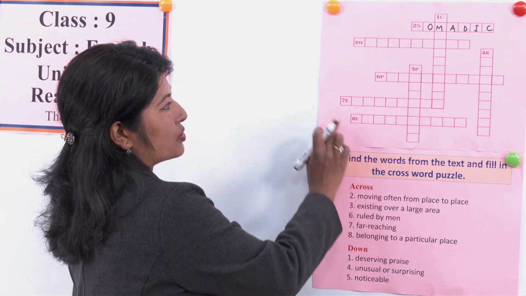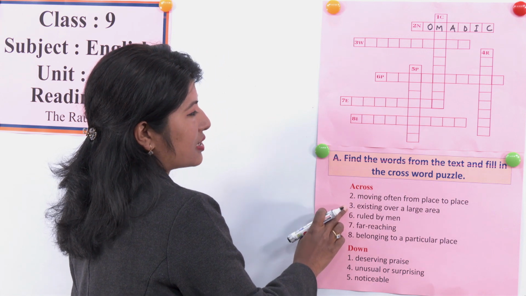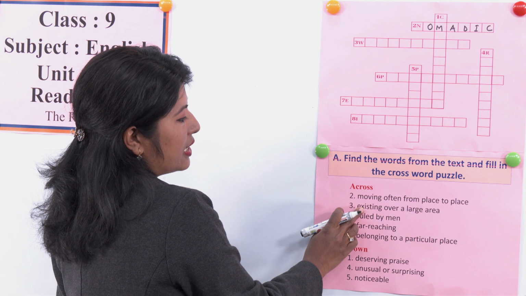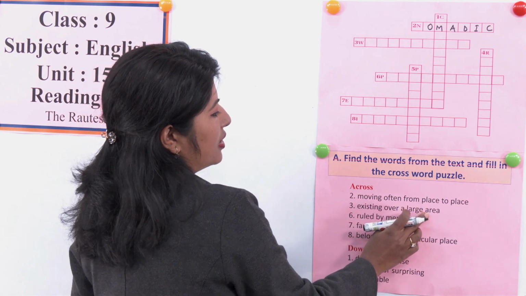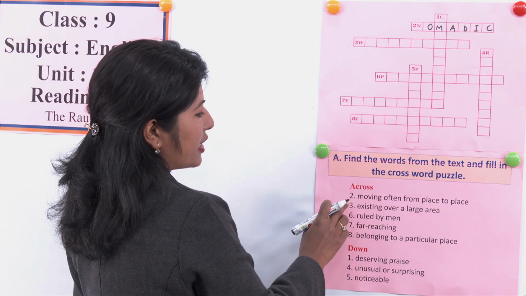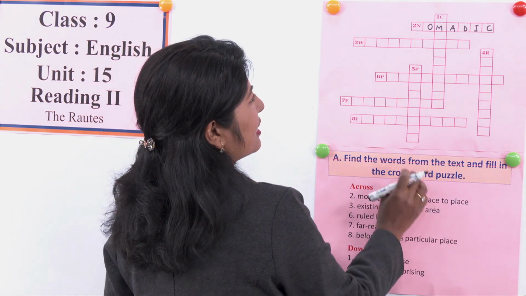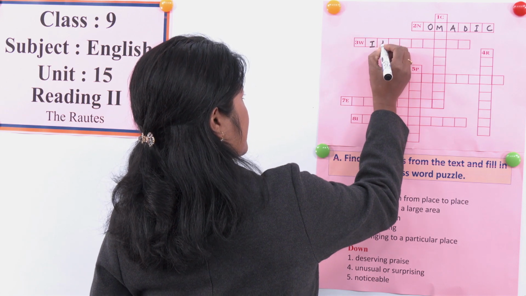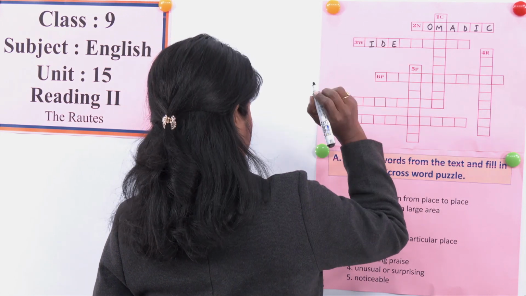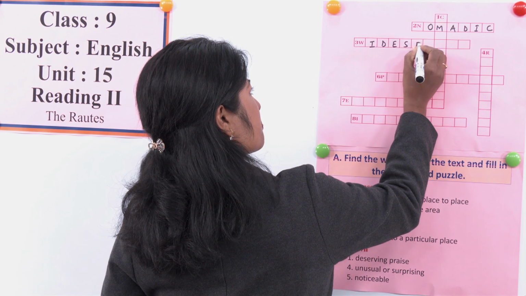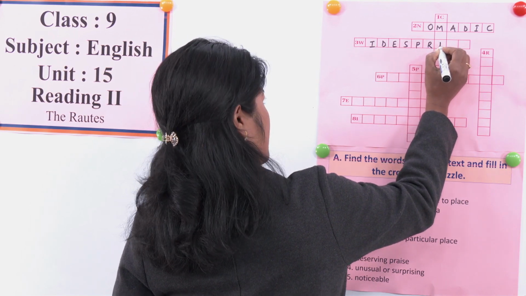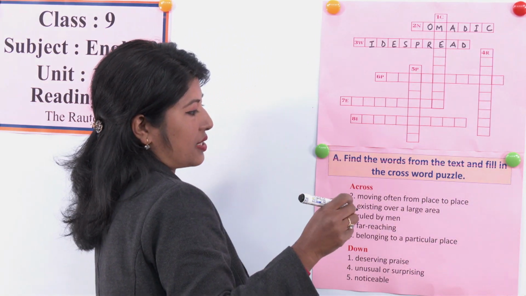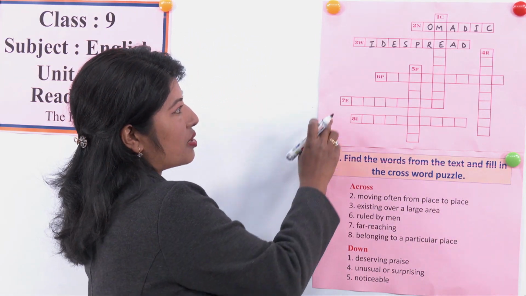Moving across, horizontally. Next number is 3, that starts from W. Existing over a large area. So what is the word for existing over a large area? That is widespread. W-I-D-E, wide, S-P-R-E-A-D, widespread. Now let's go to number 6.